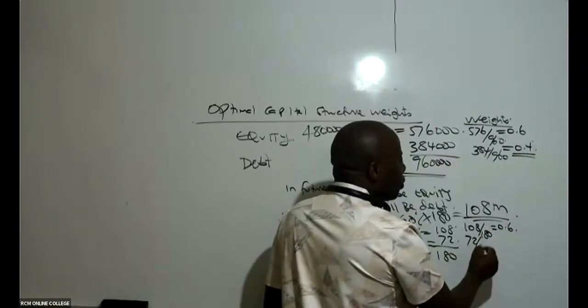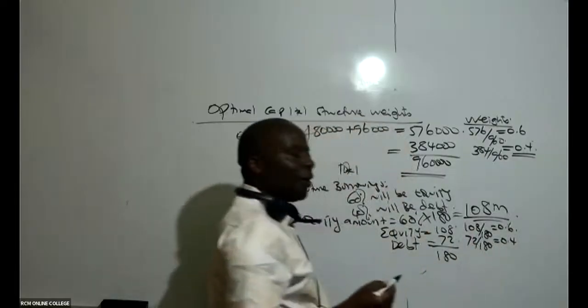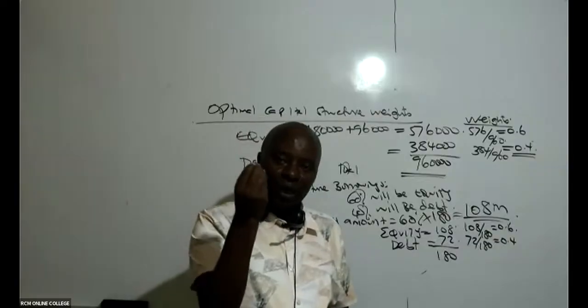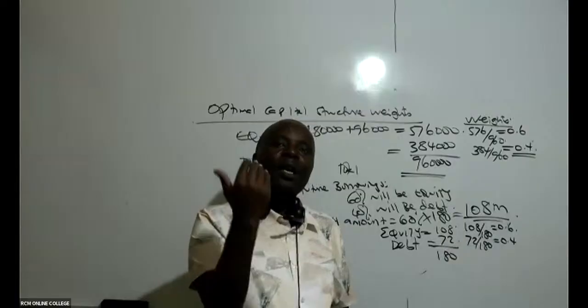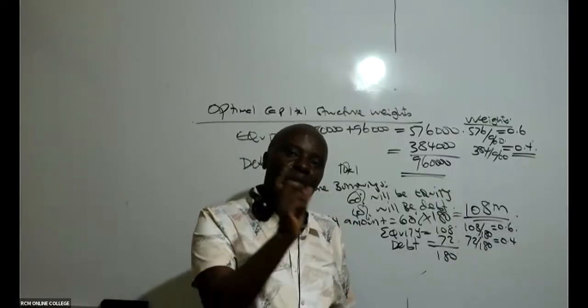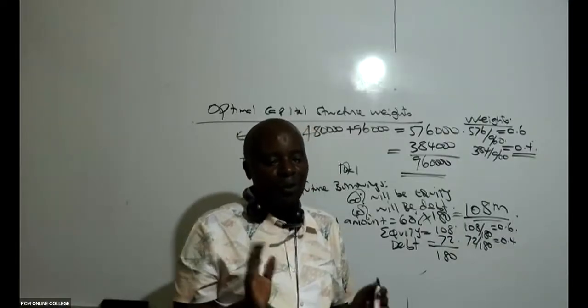If you take 72 divided by 180, this will be 0.4 or 40%. So it doesn't matter what kind of project finance you shall be looking at in future. Whichever project finance amount you're going to look at, you must always get that project finance in the given proportions, because those proportions are optimal.